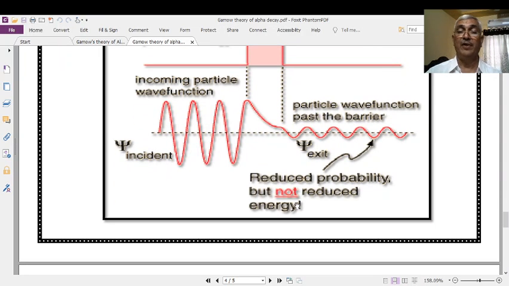Very beautiful, very surprising, and very excellent phenomenon with which particles having less energy can penetrate through a barrier whose energy is far more when compared with the energy of the particle. It is possible only because of the existence of the matter waves and the penetration of the matter waves.